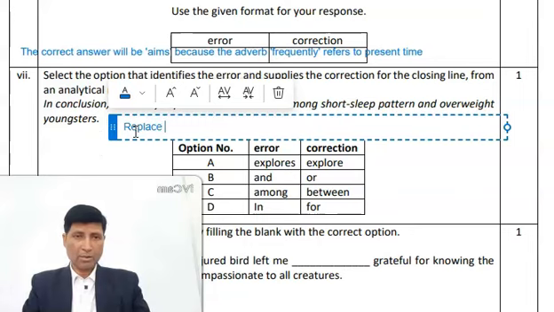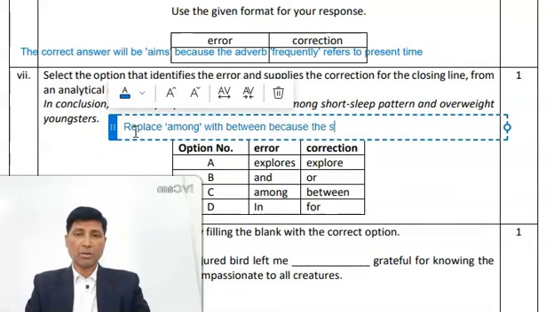Replace among with between, because the sentence refers to two nouns.